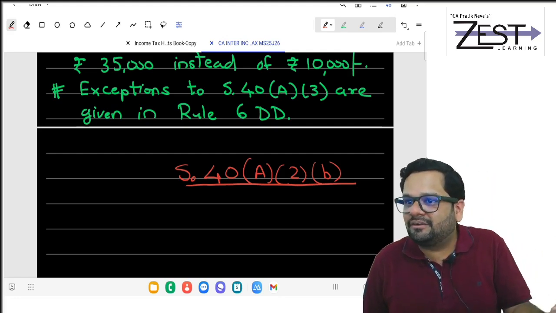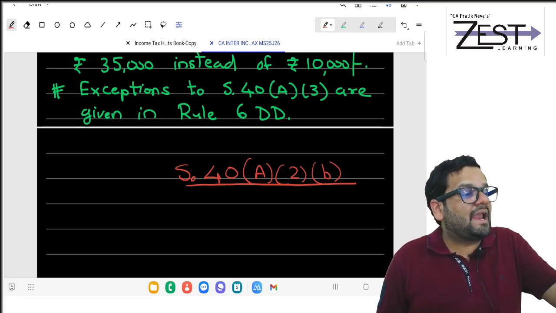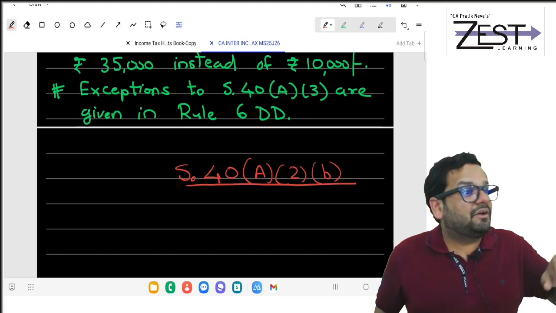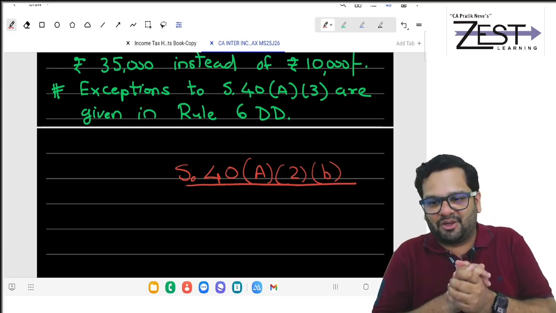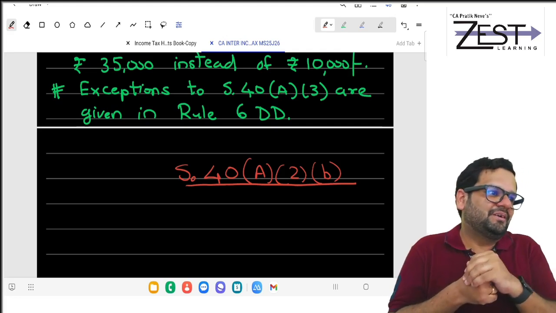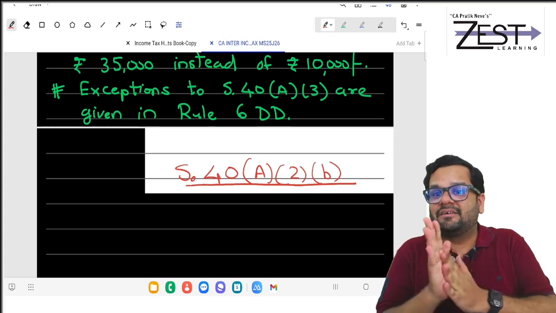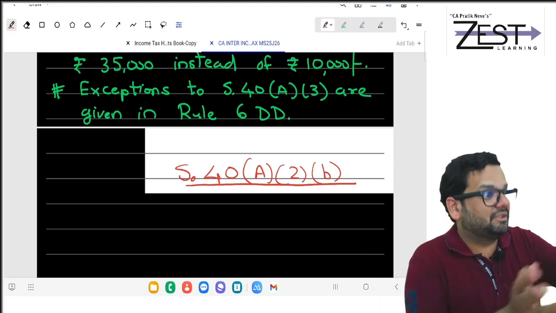What is extra paid? 1 lakh per month into 12. 12 lakh will become disallowed. So excessive payment to relatives will be disallowed because government knows what I am trying to do. Government says you are trying to do a mischief by diverting your income into the hands of your relatives.